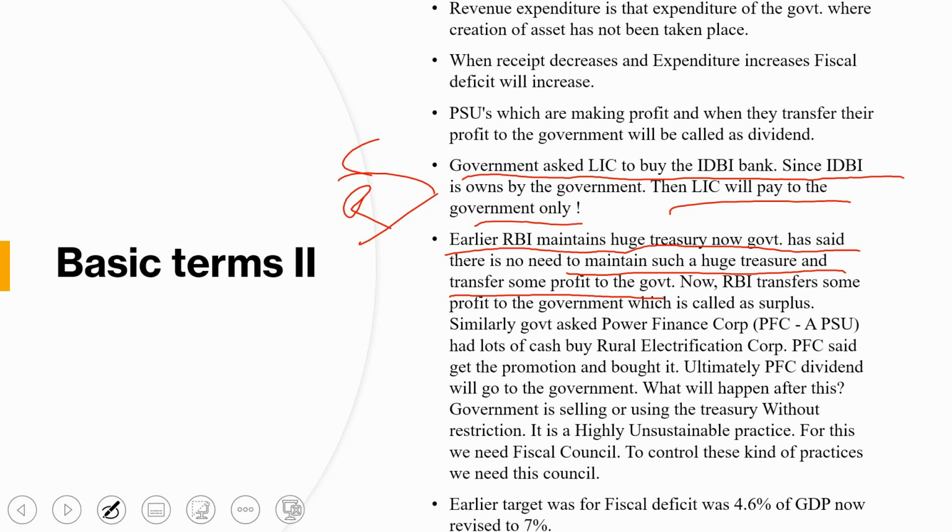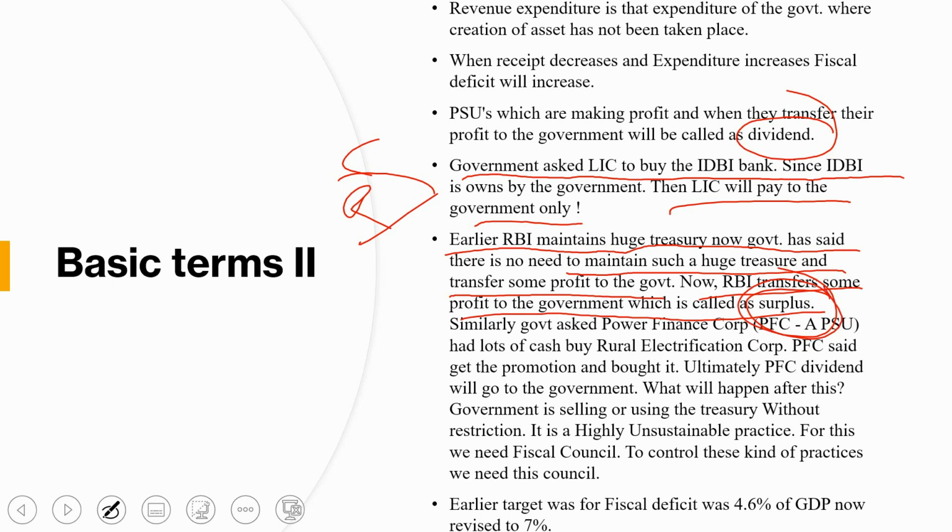Okay, so there is no need to maintain such a huge treasury. Transfer the money to the government, so that we will revive the economy. So now RBI transfers some profit to the government, which is called surplus. Your earlier term was dividend, now your term is surplus. Dividend is the profit given by the PSUs, and the profit given by the RBI to the government will be called your surplus.